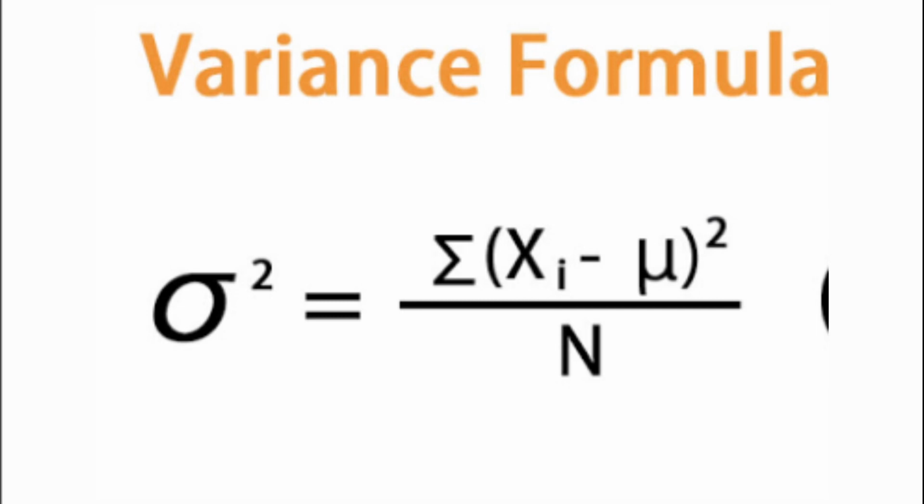Now there might be a question arising in your mind: why have we done squares? We know the mean is a middle value, and there are values existing below the mean and higher than the mean. When we subtract the values less than the mean, it gives a positive sign.